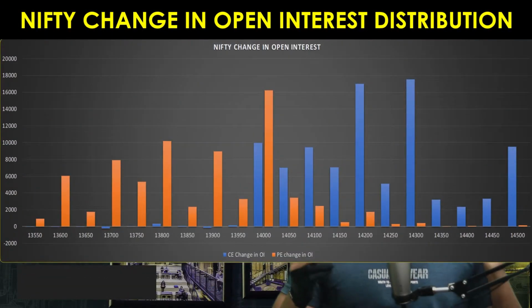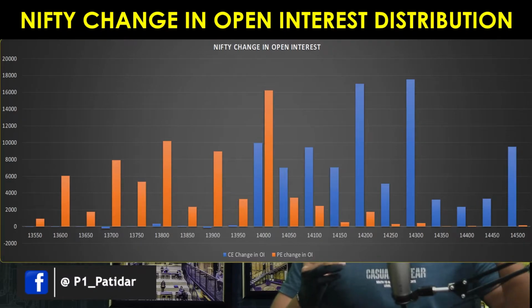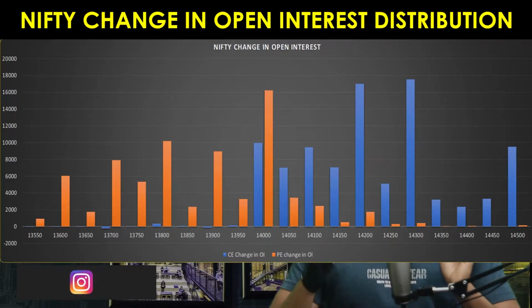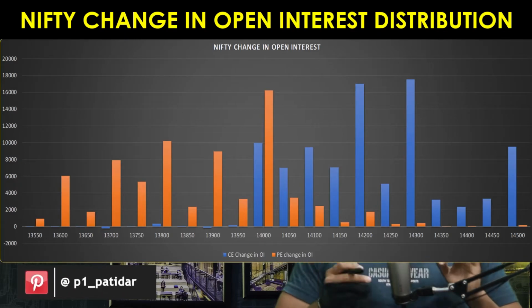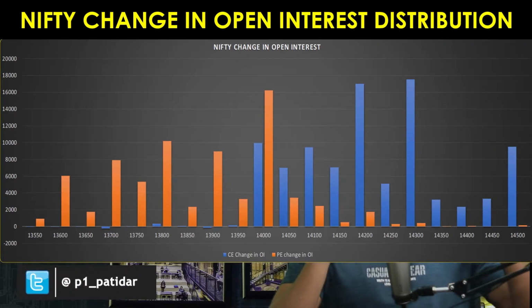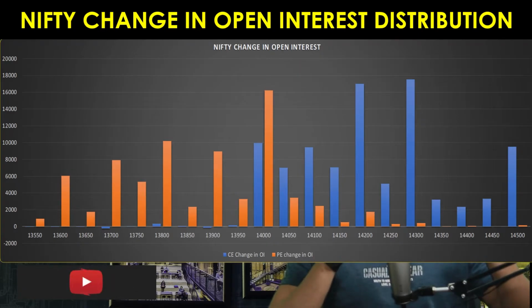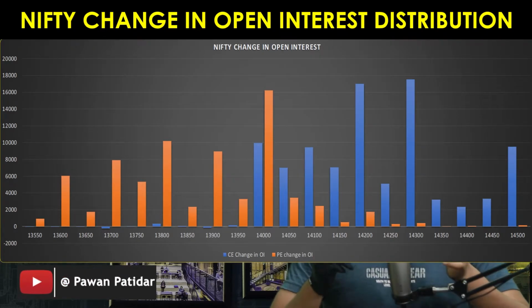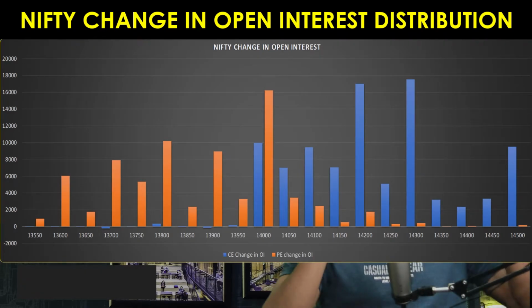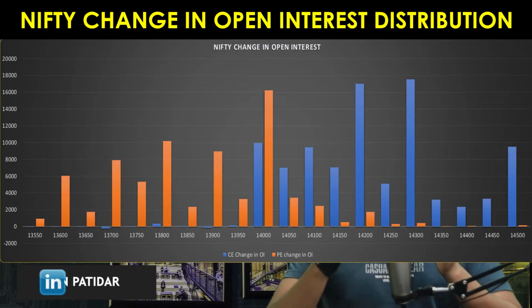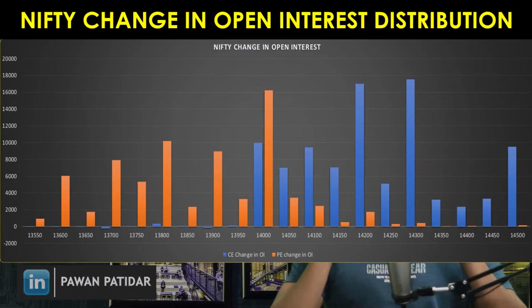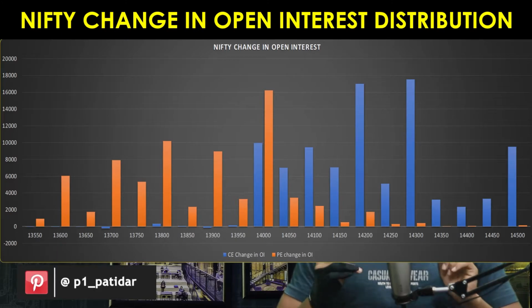Now let's see the change in open interest distribution of Nifty and find out support and resistance. Here support is at 14,000 and resistance is at 14,300. The total open interest picture is saying that the Nifty weekly picture is bearish, today's picture is bearish. But if you see this picture, then here it is clearly indicating that Nifty is going to go up. So it is a little bit deeper picture if you analyze further. We are analyzing particular strike price open interest, so it is giving us a clear picture that there is some bullishness in the market as well.